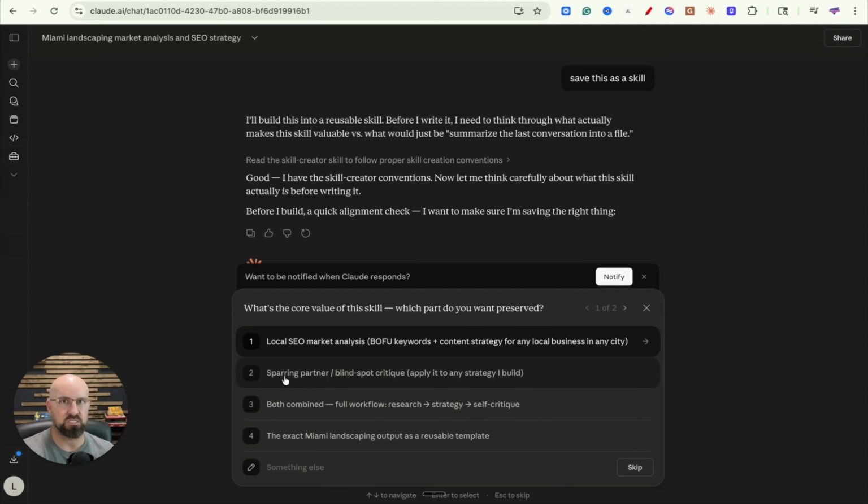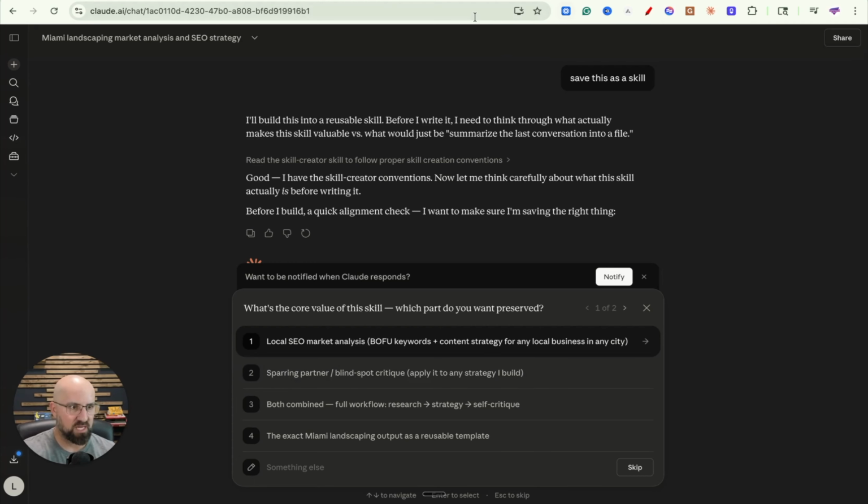If I save this as a skill, I don't have to type it out every time. I can just say sparring partner, or do front slash sparring partner, whatever it calls it. You can do that with anything. If any of your chats that you're working through, you can ultimately save that as a skill to do next time. If I wanted to do the full build out of the SEO market analysis, I can save that as a skill.